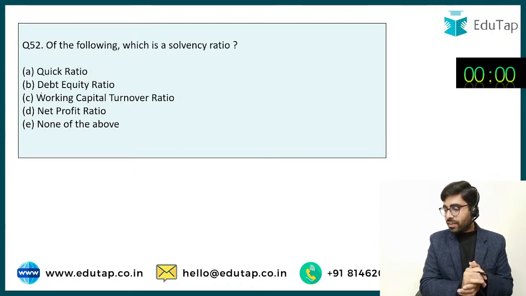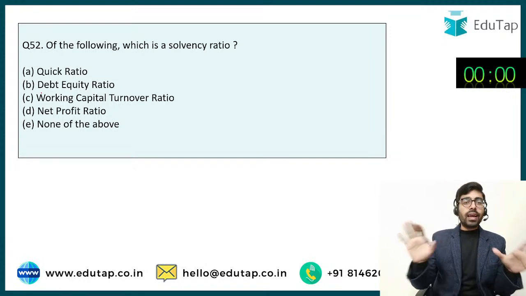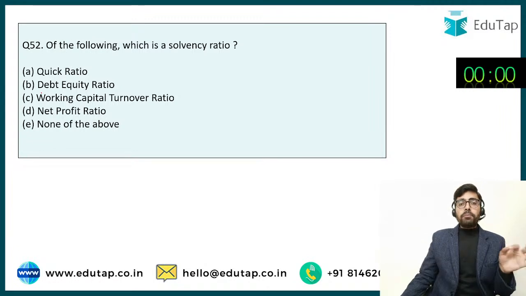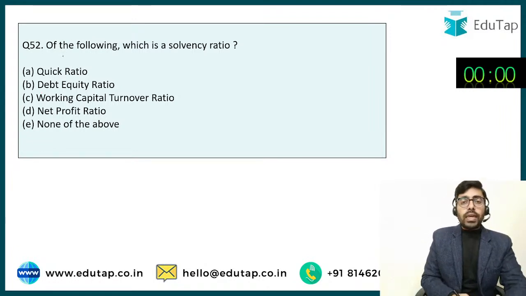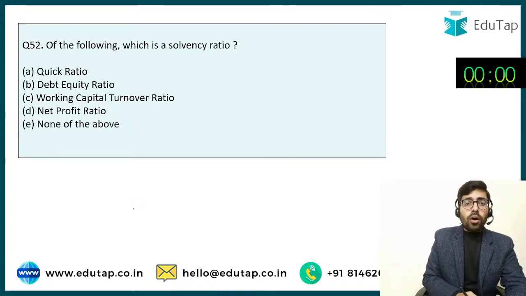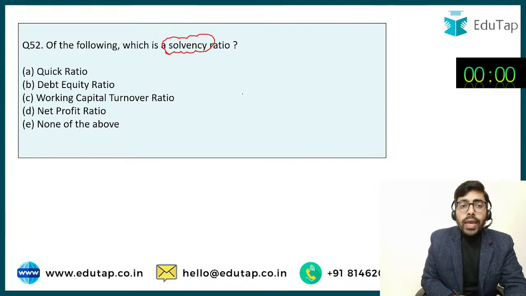Thank you, Keshav. I'm getting the answers as option number A and B. So again, the confusion still remains. आपसे पूछ रहे हैं which is a solvency ratio. तो solvency ratio की अगर मैं बात करूं, what I am going to talk about. So if I am talking about this ratio from a company's perspective, so basically I am trying to see whether the company is solvent or not. Okay, so how can I see this?